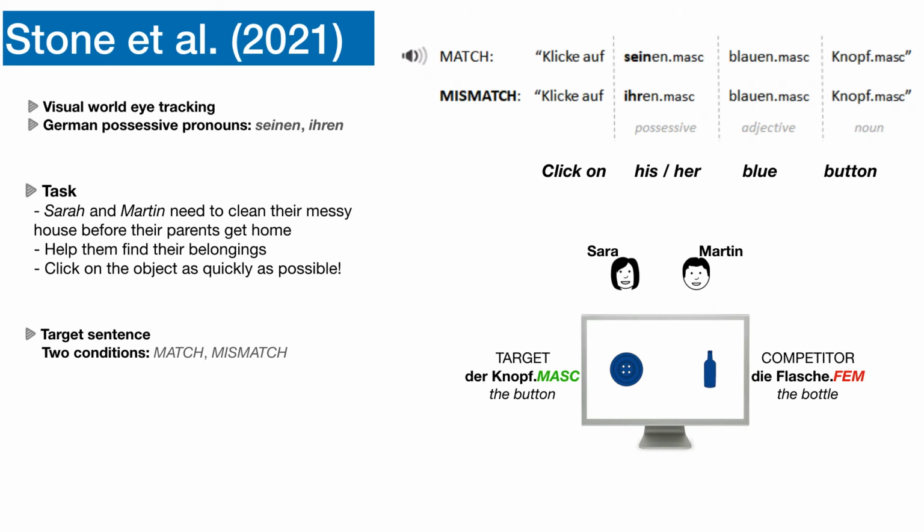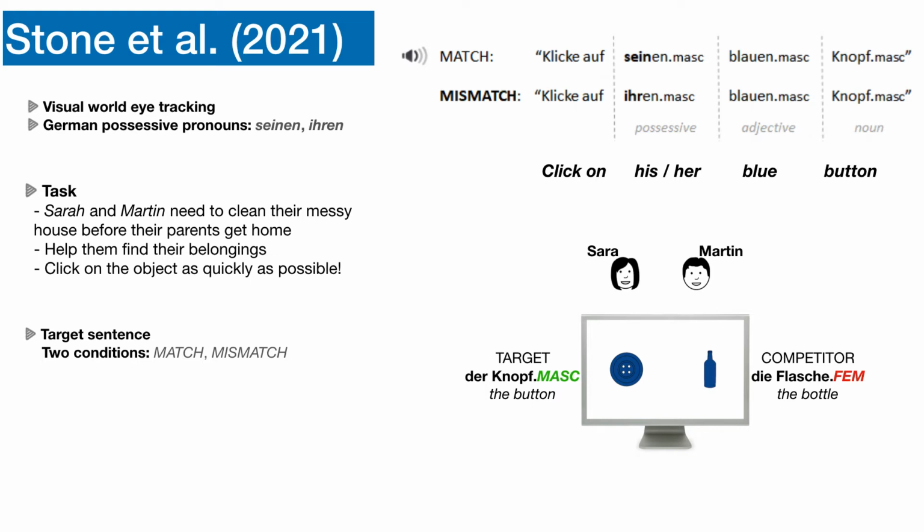To answer these questions, Stone et al. 2021 carried out an eye tracking study in the visual world paradigm, where participants were introduced to two characters, Sarah and Martin. Participants listened to instructions in German, such as click on his blue button or click on her blue button, and they were simultaneously shown two pictures on the screen. One was the target object, button, for example, and the other one was a color matching competitor that had a different gender. For example, bottle, which is feminine.